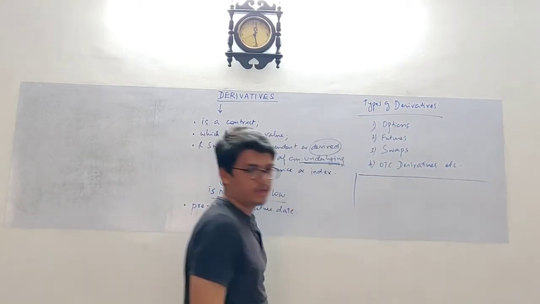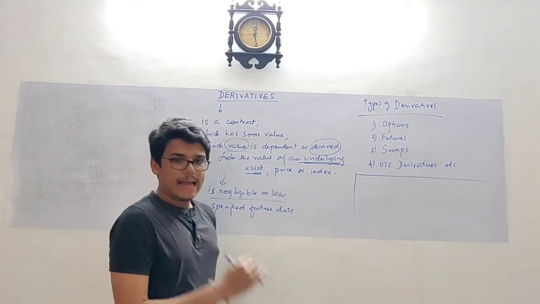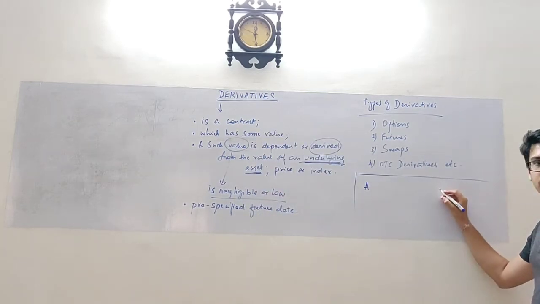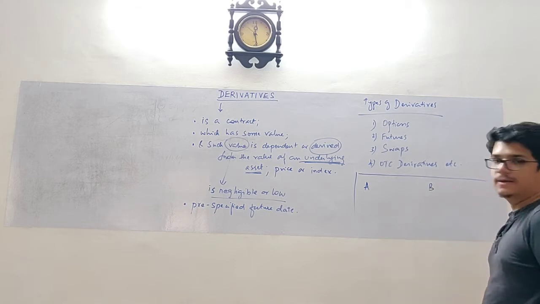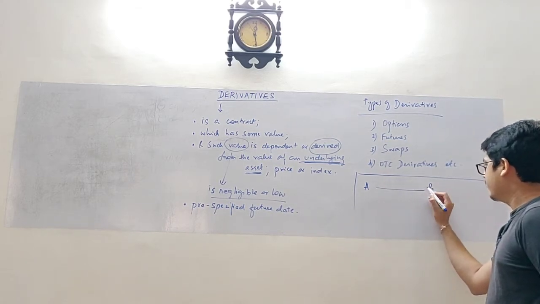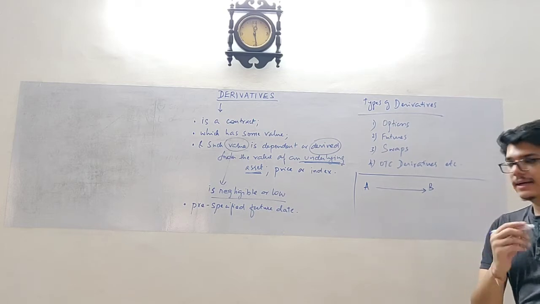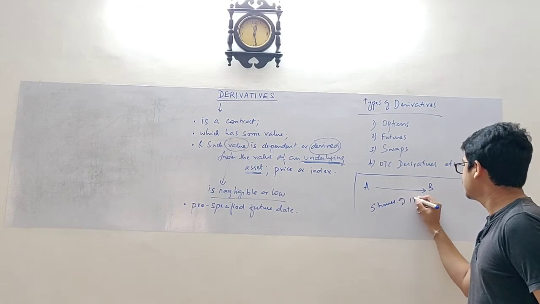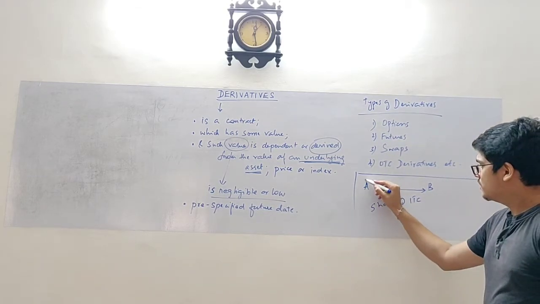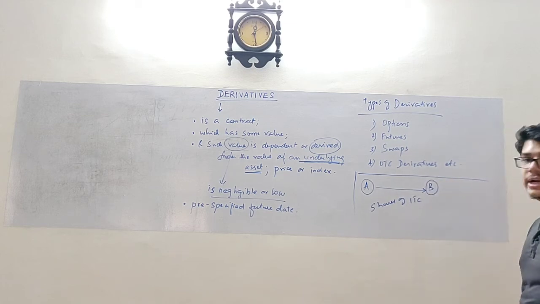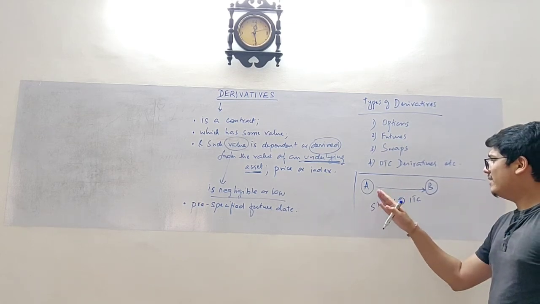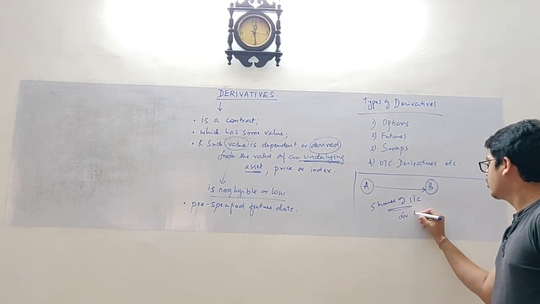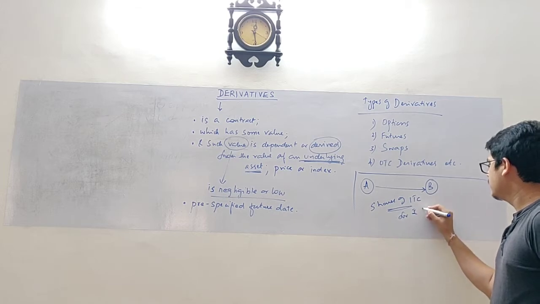I'll just give you an example. Suppose I am Mr. A and I enter into an option contract with B, wherein I have the right to buy the shares of ITC for, say, rupees 200.